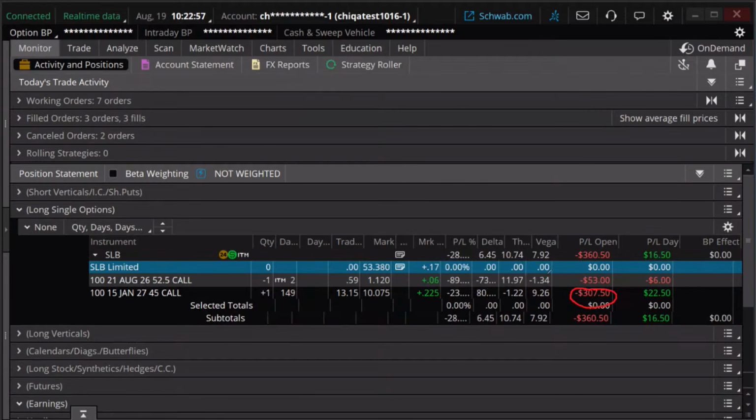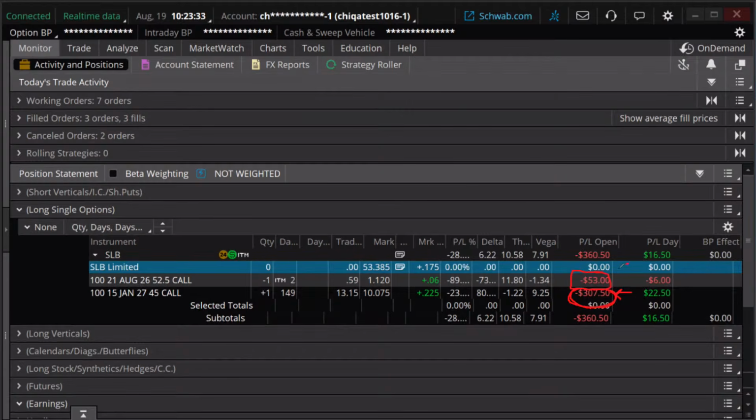And the initial short call we had on it, we bought back, and that was great. But we actually lost more on this than we made on that short call originally. We then sold another call. Schlumberger subsequently has gone up. So this has actually gotten better. It was actually worse than 307 before. But since Schlumberger has gone up, we're actually losing money on this one too. But here's the point.